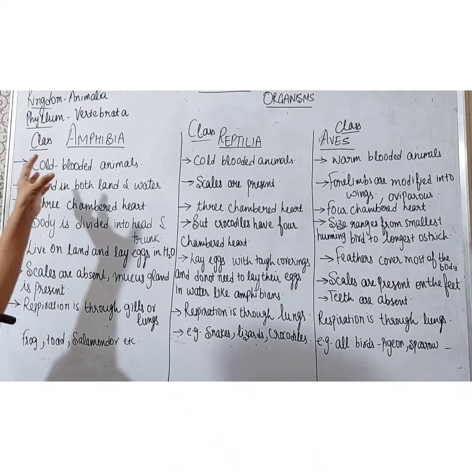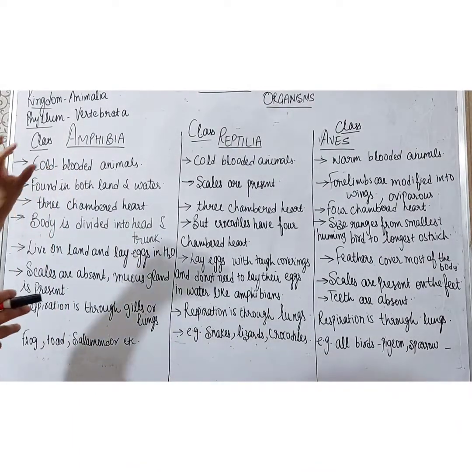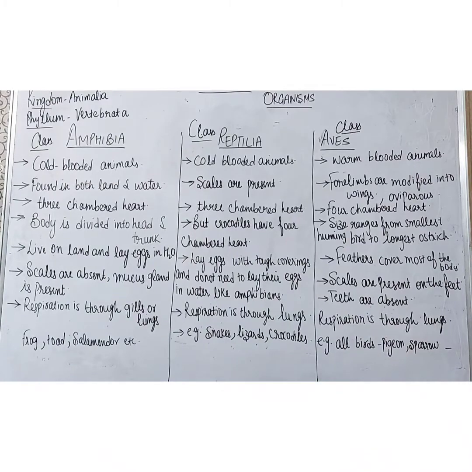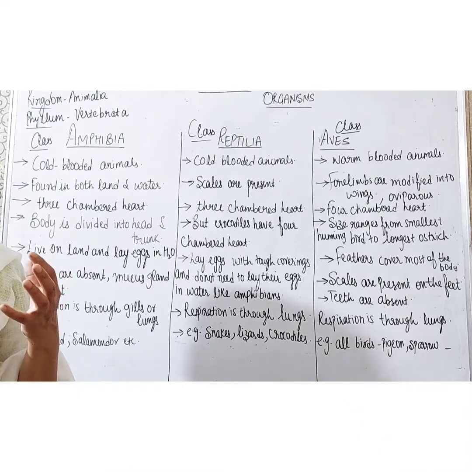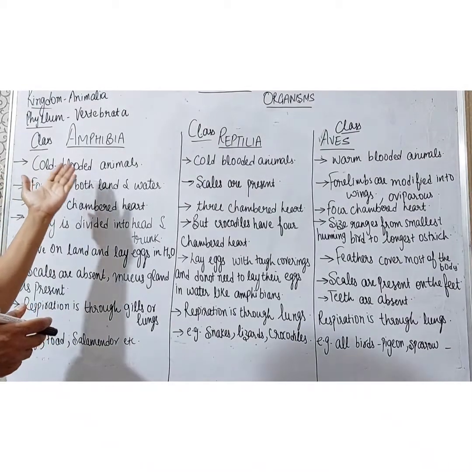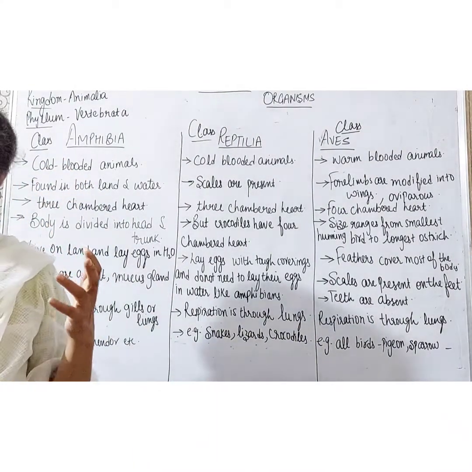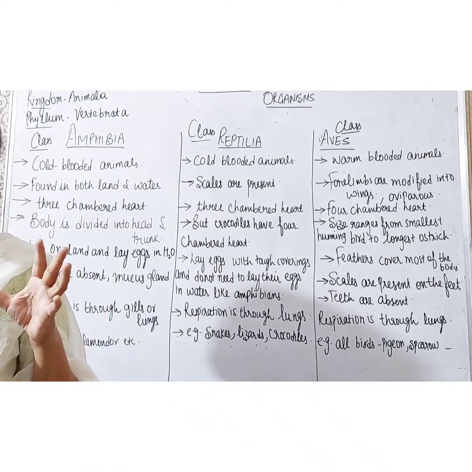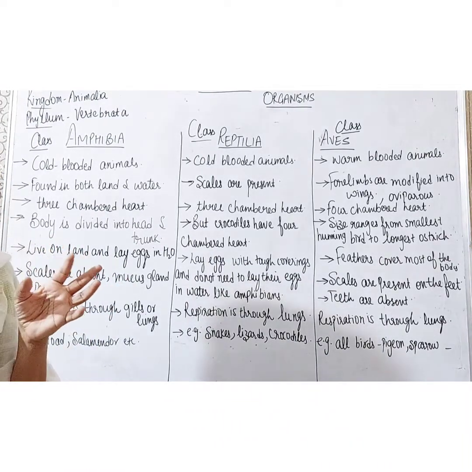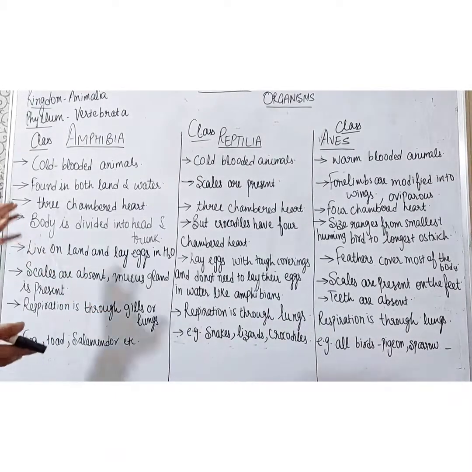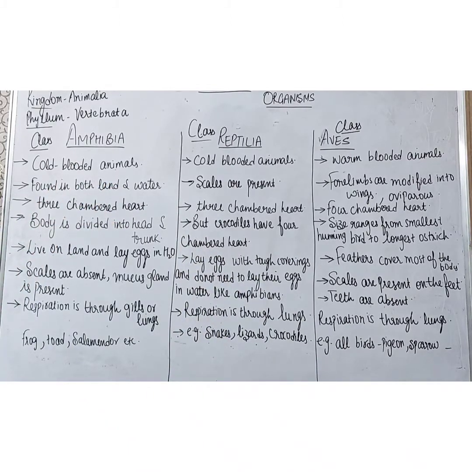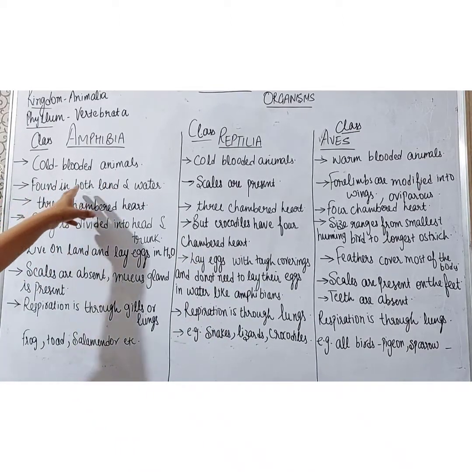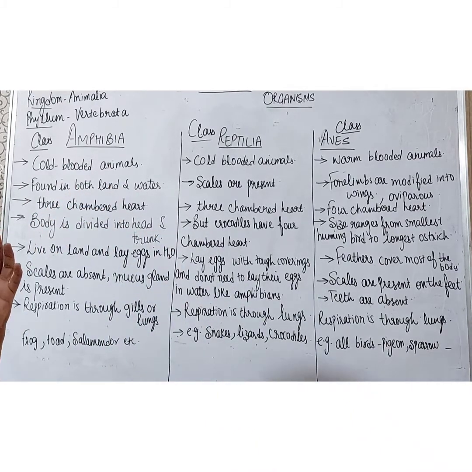First, we take the basic features of the class Amphibia. Students, as we have discussed earlier in plants, there were also amphibians, which we call bryophytes, because these types are found both in water and on land. Now, the animals belonging to Amphibia are found both on land and in water. They are cold-blooded animals. They can change their body temperature according to the outer temperature.